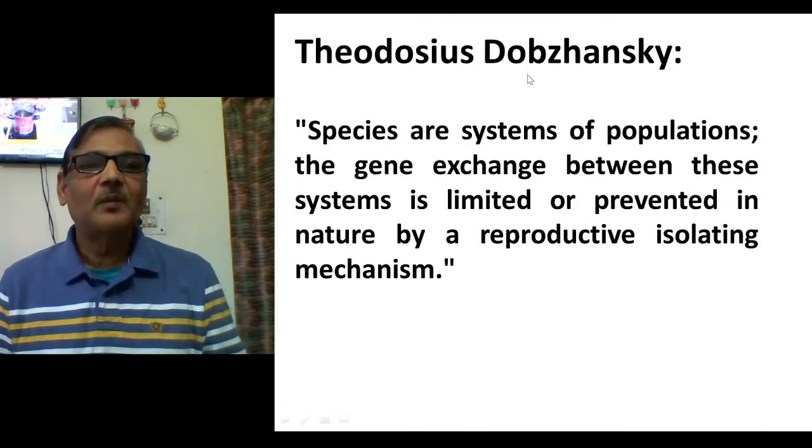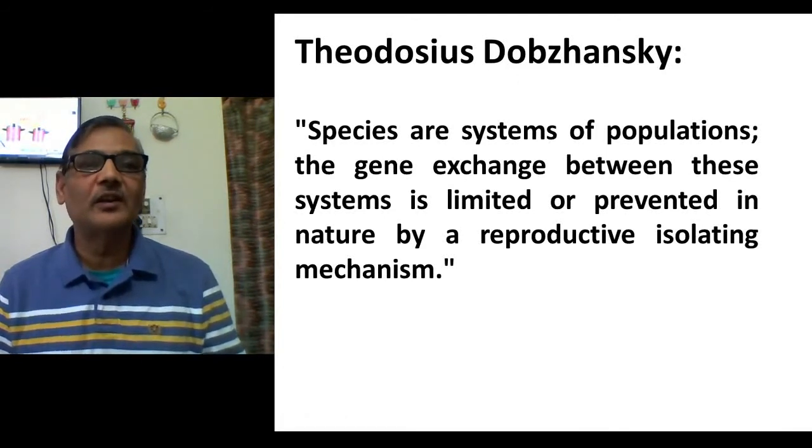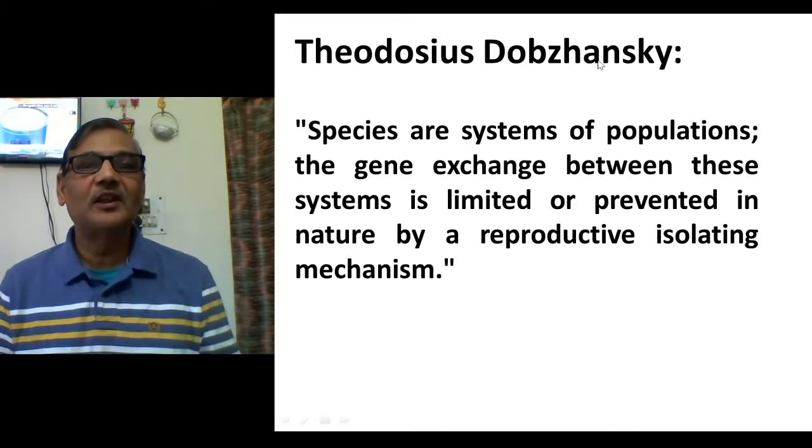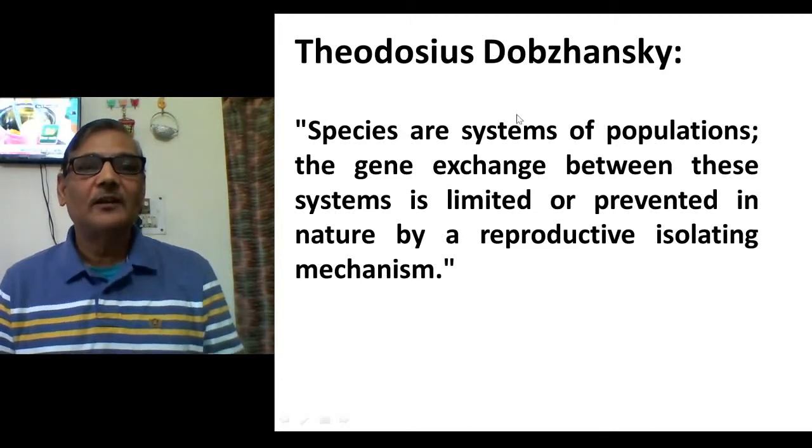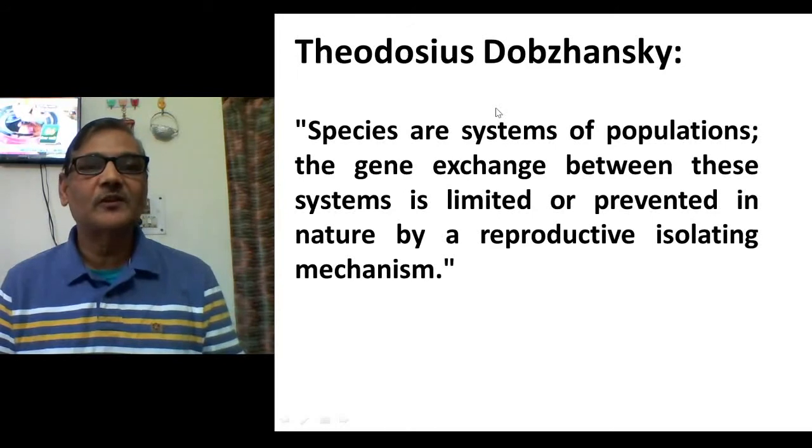A population biologist, rather a population geneticist, Dobzhansky, worked extensively on Drosophila pseudoobscura and published many papers in the field of population genetics. He accepted Mayr's view on species, but he said that members of different species are reproductively isolated from each other.